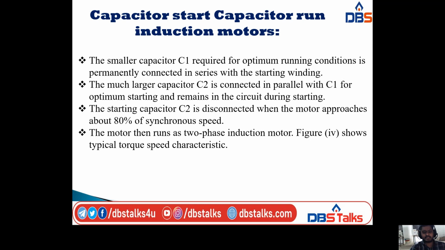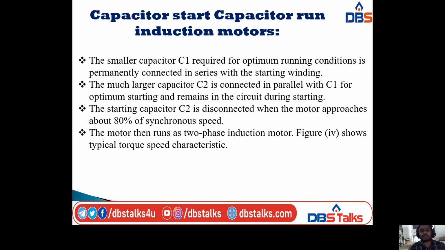And next, the starting capacitor C2 is disconnected when the motor approaches about 80% of synchronous speed. In split phase induction motors and capacitor start induction motors, whenever the motor approaches 70 to 80% of the synchronous speed, the centrifugal switch opens and the starting winding is removed from the circuit.